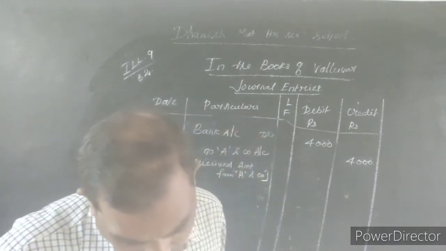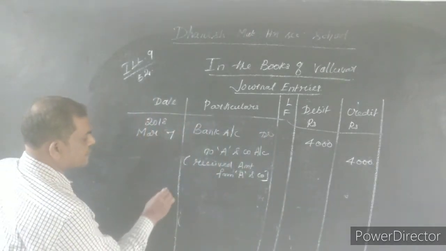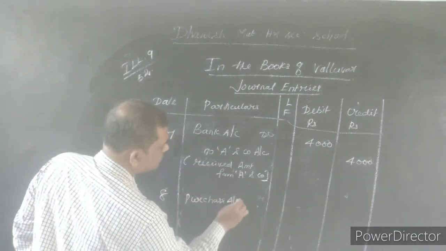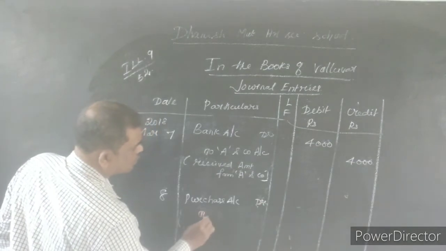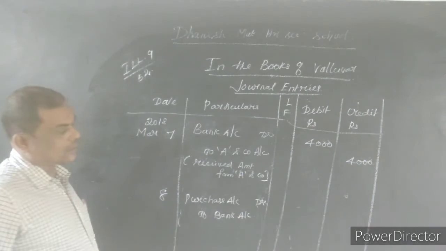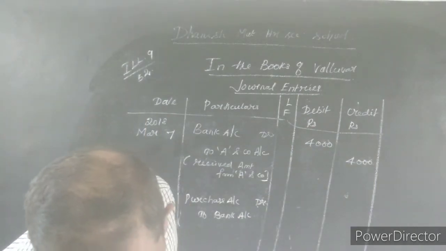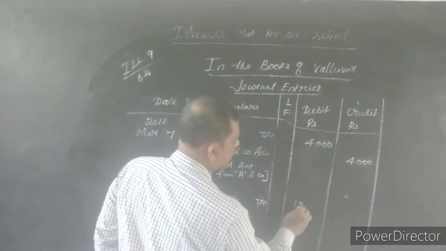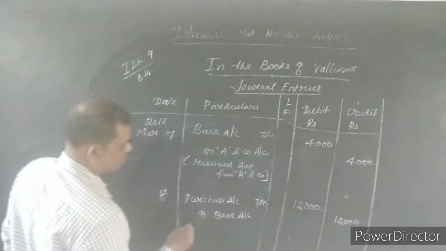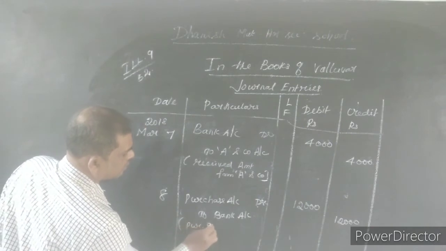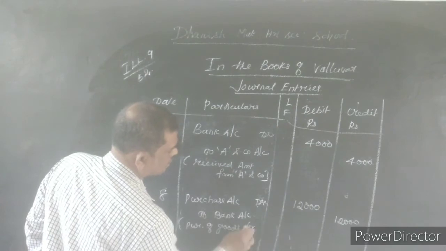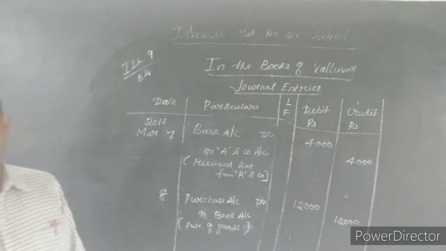Date is 8. Purchase account debtor to bank account. What is the amount? Amount is 12,000. So debit 12,000, credit 12,000. Narration: purchase of goods. Okay.